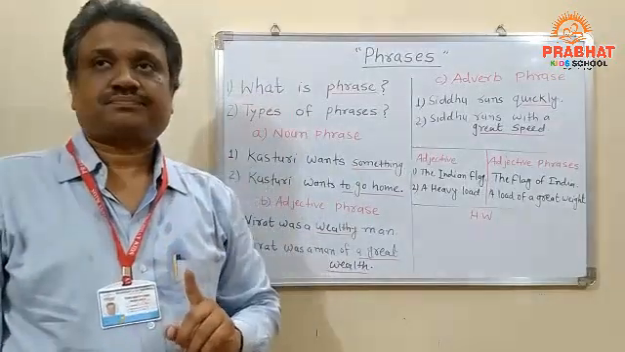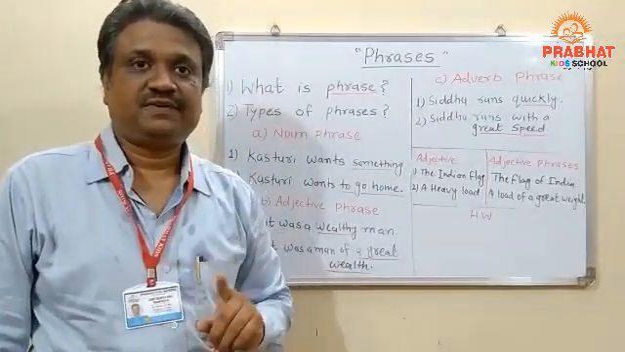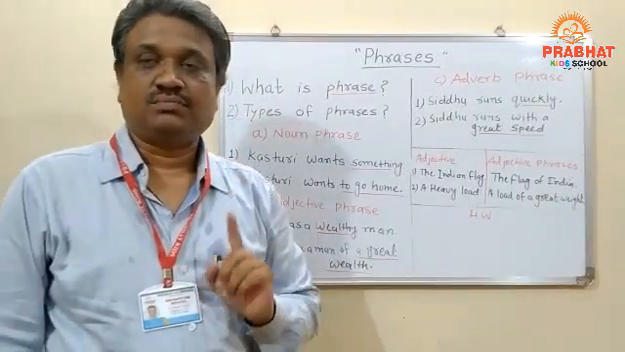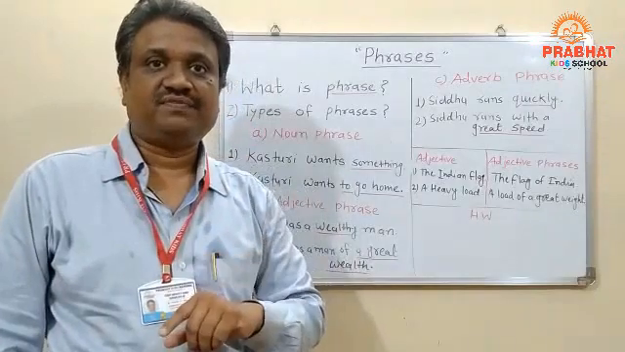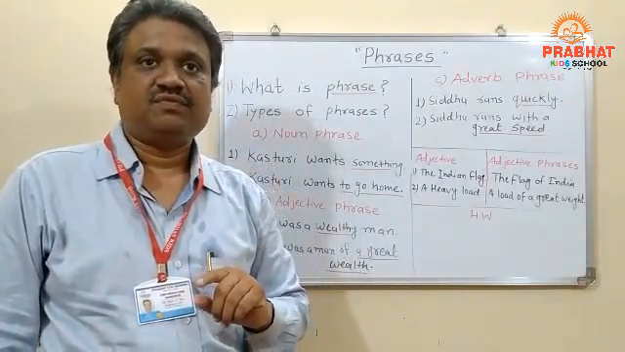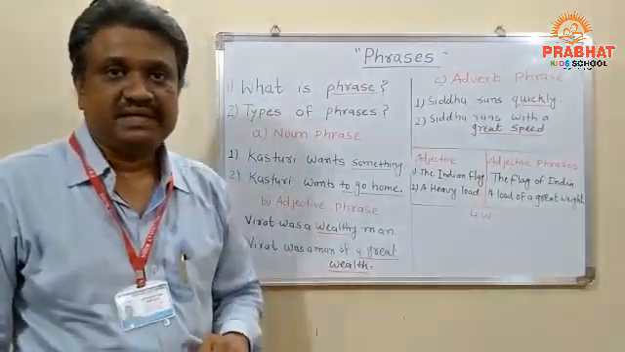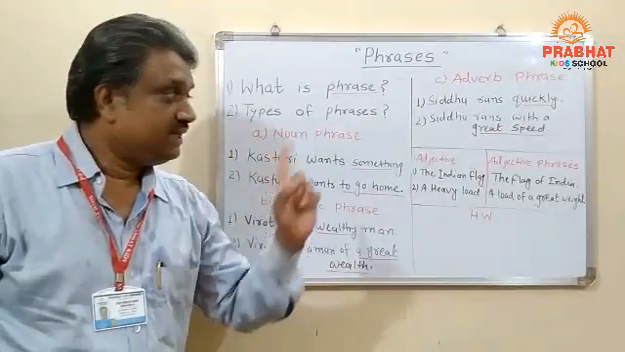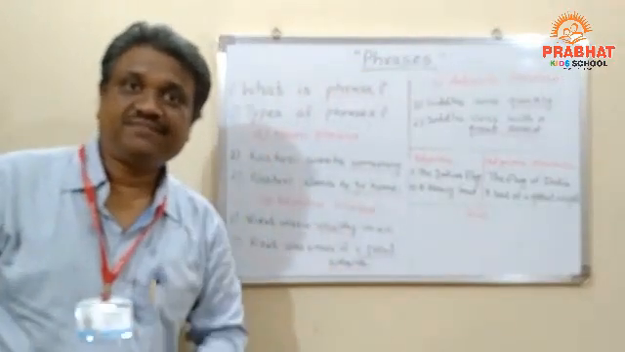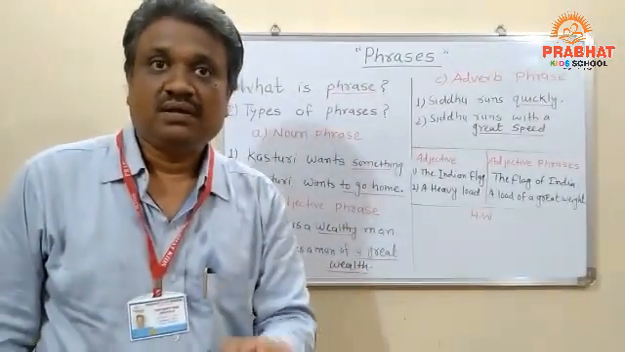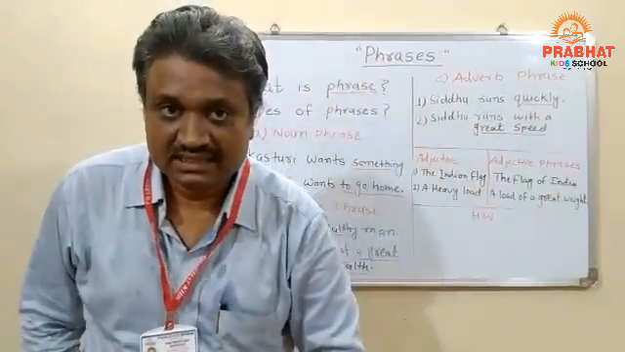In each of the above pairs of sentences, you have seen that first a single word, an adverb, modifies a verb, and then a group of words modifies a verb in the same way. For example, the group of words with great speed tells us how Sidhu runs. It modifies the verb runs just as the adverb quickly does.